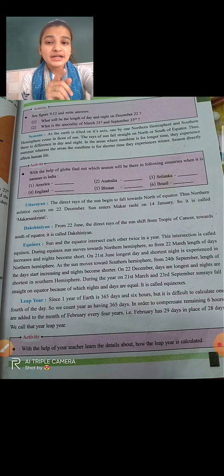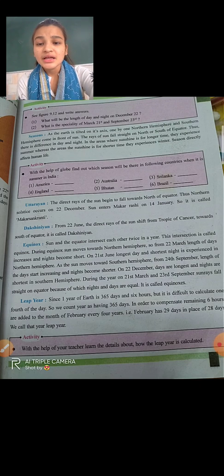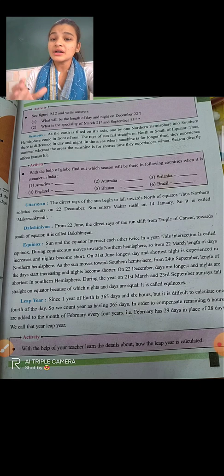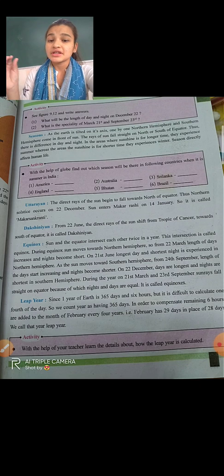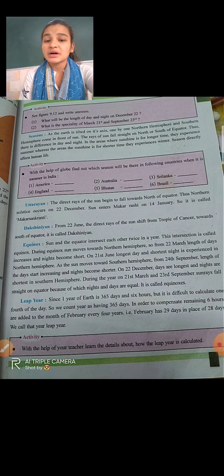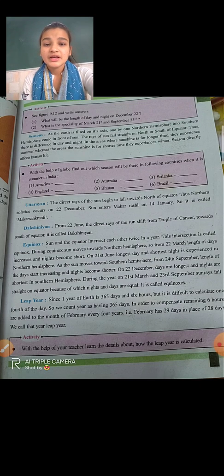So that is considered Uttarayan. The sun enters Makar Rashi on 14 January. Before that the sun is in a different Rashi, then on the 14th it enters the Makar Rashi. So it is called Makar Sankranti.